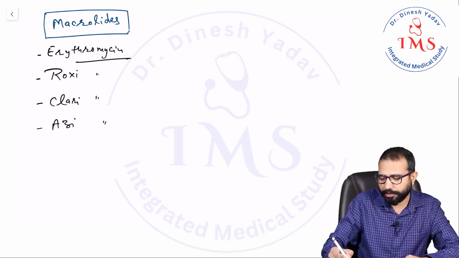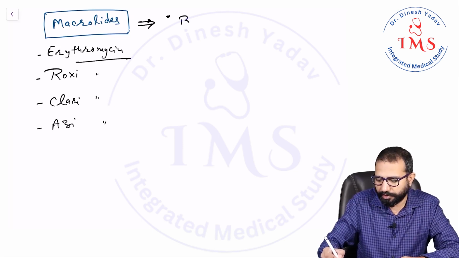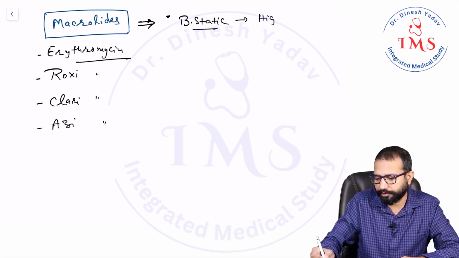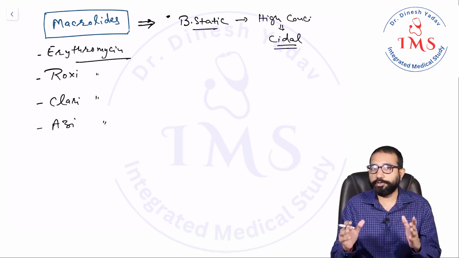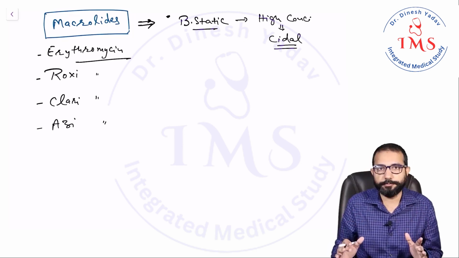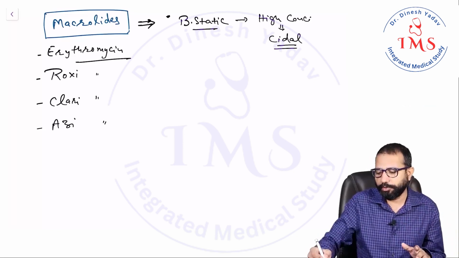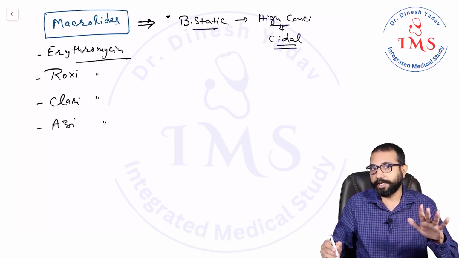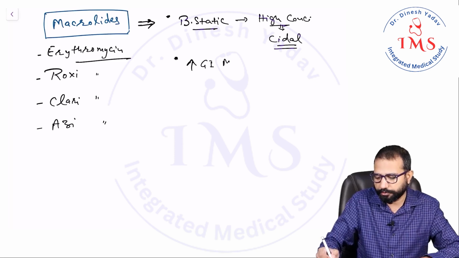If you will see the properties of the macrolides group, the mechanism we have discussed, then it is definitely bacteriostatic, but high dose or high concentration could be bactericidal. Now remember guys, if normally you ask me whether macrolides are bacteriostatic or bactericidal, I would say it is bacteriostatic. Only and only if it is written that high concentration of these macrolides, then only you can say it is bactericidal. So normally it is static. Second important point is they have increased GI motility properties.